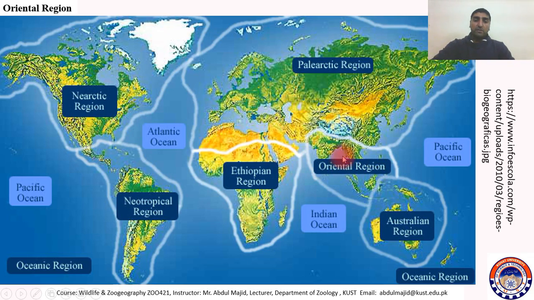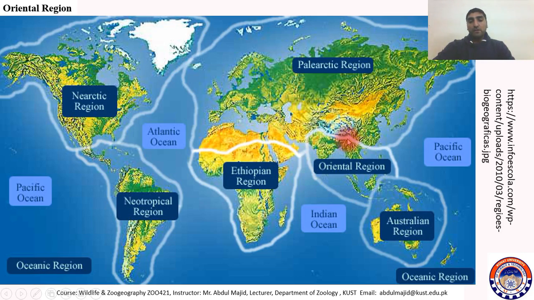In this map, you can see this is Oriental region. So, like India, Pakistan, but here Balochistan is included in the Palearctic region, not in Oriental region. And here, these are Himalayan mountains. So, actually, the northern side of Himalayan mountain is included in Palearctic region, not in Oriental region. But the southern part of this Himalayas mountain is included in Oriental region.